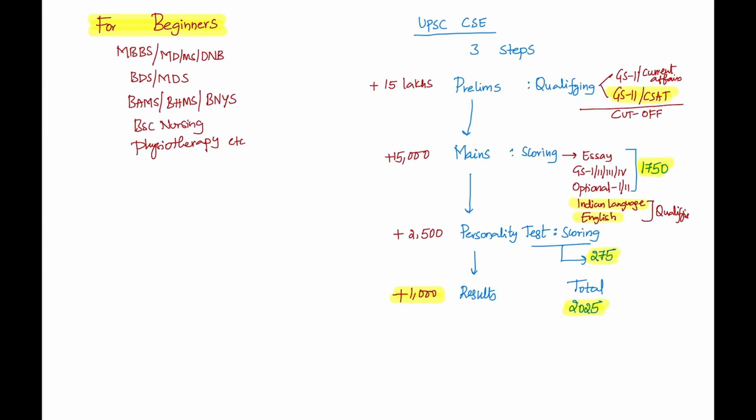There are multiple subjects in it, starting from essay. You have 4 GS papers, and 2 optional papers are there. Overall, they carry a weightage of 1750 marks. The language papers, Indian language and English, are qualifying in nature. They are not scoring. You just have to score 33.3 or 35%.